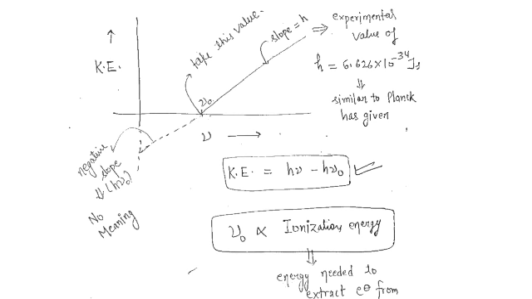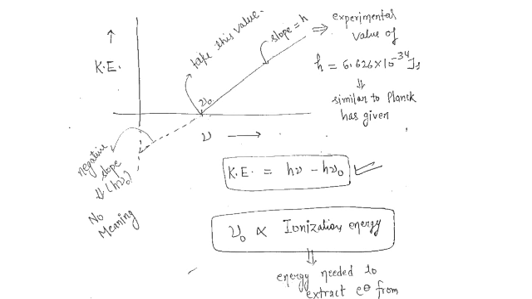We had the h value from Planck, but it was more theoretical, not experimental. The experimental data was obtained by Einstein, and the amazing thing is that the value of Planck's constant Einstein obtained from this graph, from this experiment, completely matches the old one given by Planck in his theory.